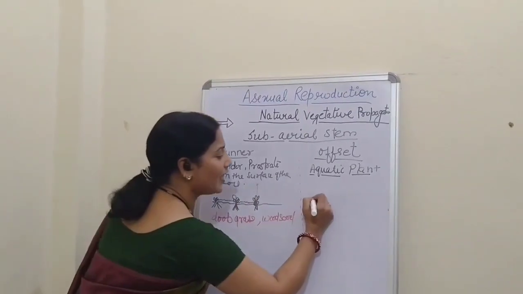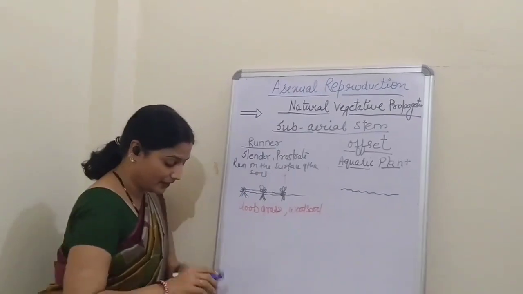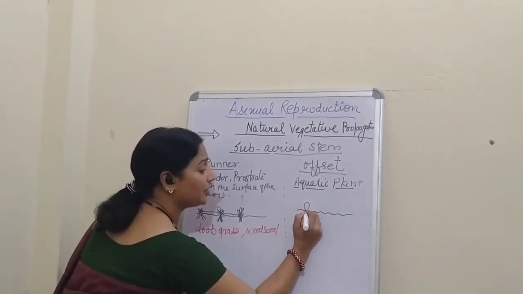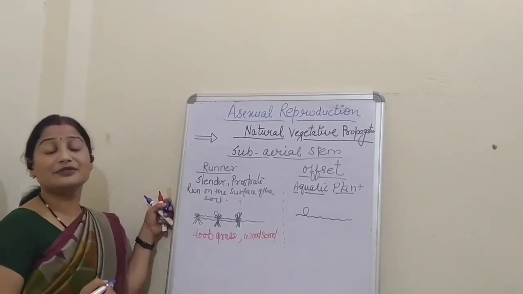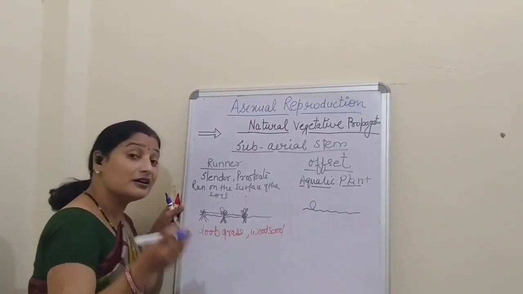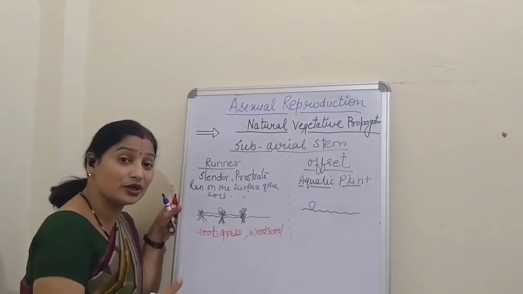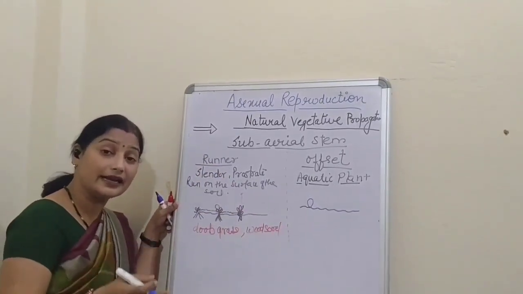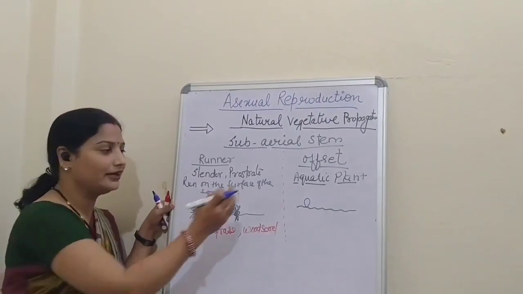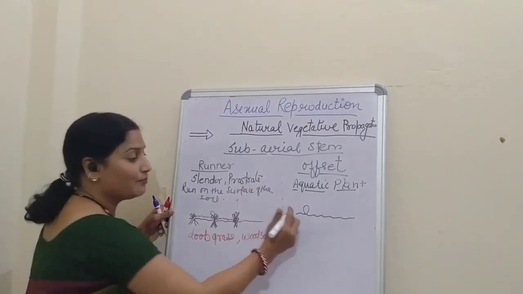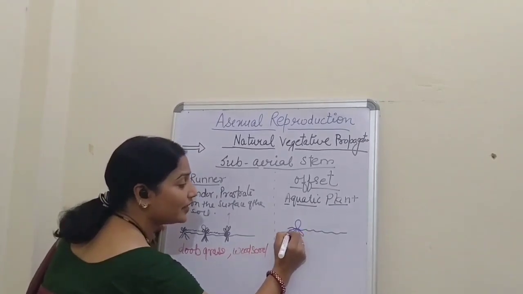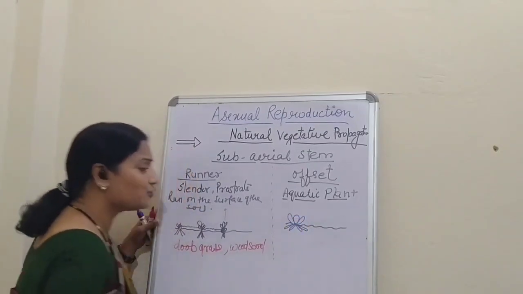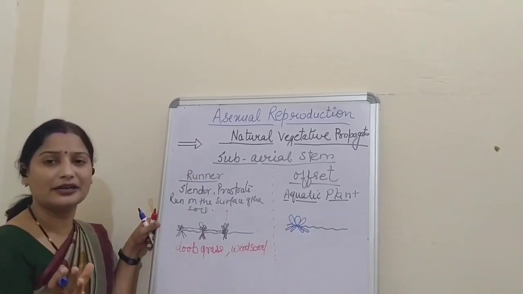Now suppose I draw the water body here, and one aquatic plant. We all know that the stems and roots of aquatic plants are swollen. Why are they swollen? Because their cells and tissues are made up of parenchyma to capture the air so that they can breathe in water. So, because they are all made up of parenchyma, they are swollen. The plant will be very short and swollen.